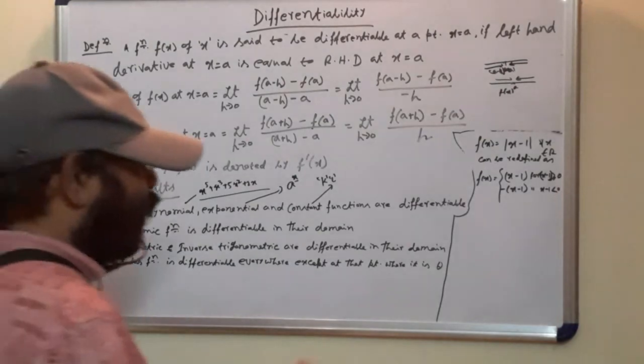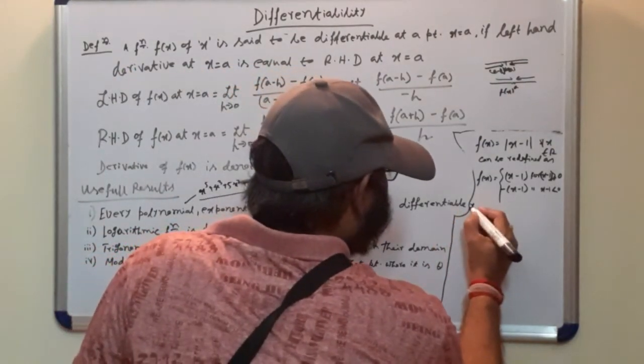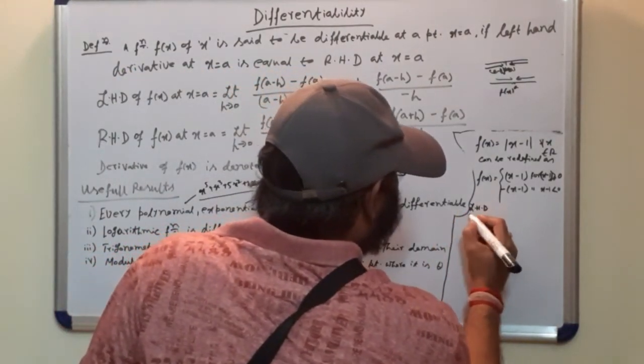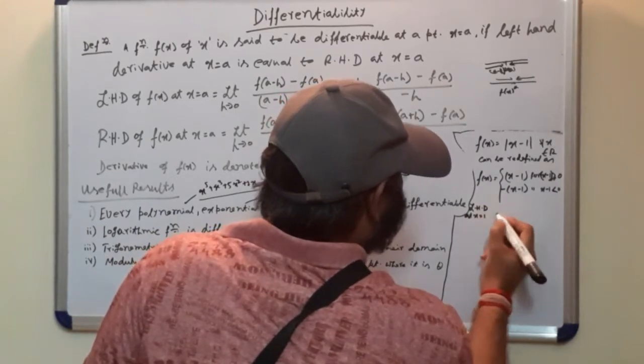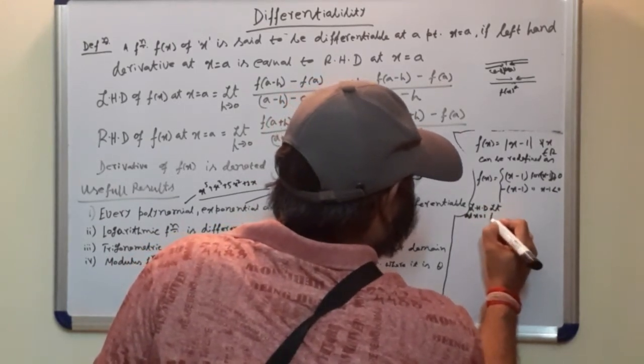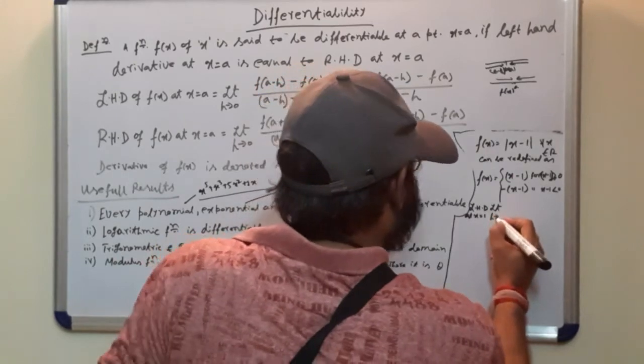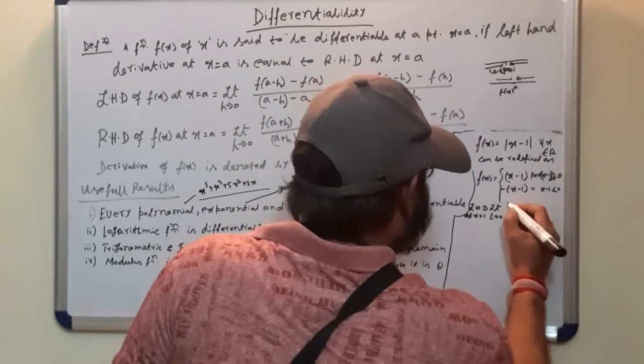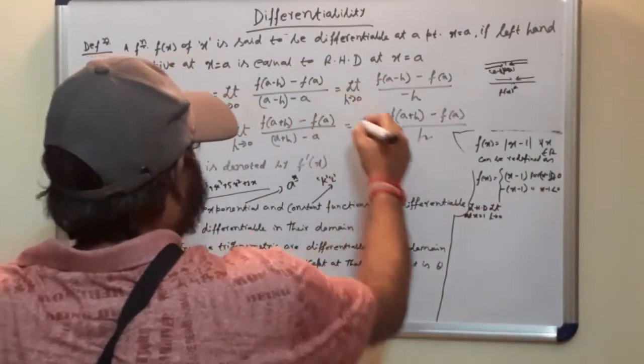Now, what would be the left hand derivative? LHD at x equal to 1 equals limit h tends to 0 of f(a minus h) minus f(a) divided by minus h.